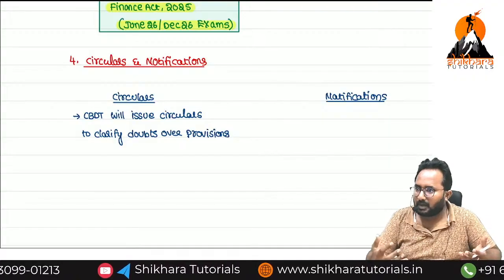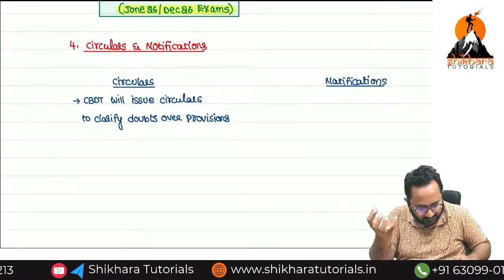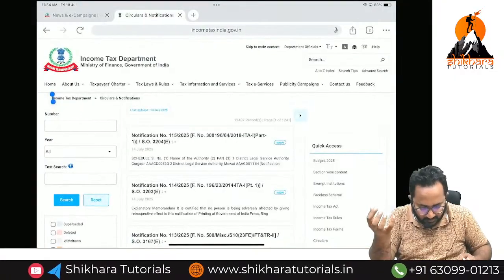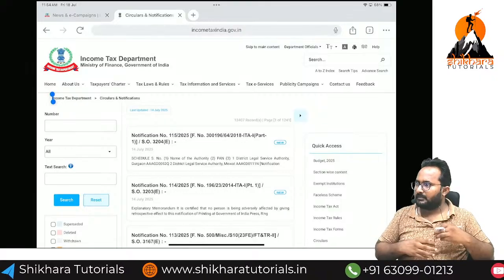I have some doubts over some sections, so that's why they are issuing the circulars. So definitely by using the circular I can understand that section properly.